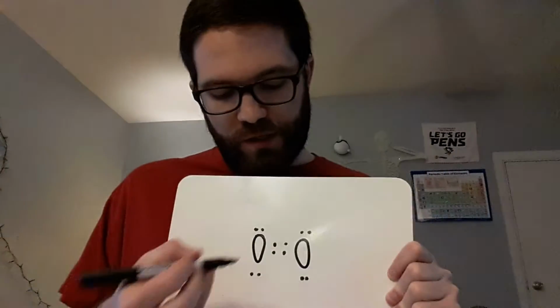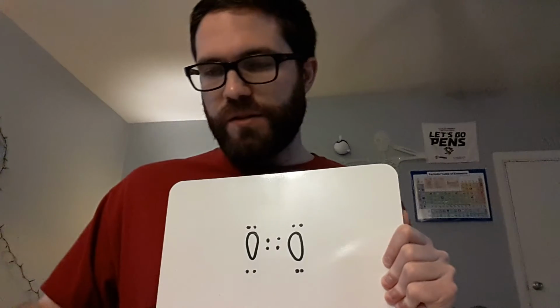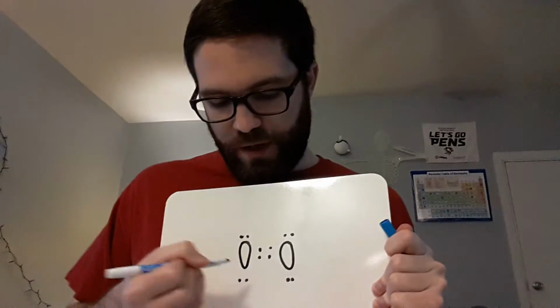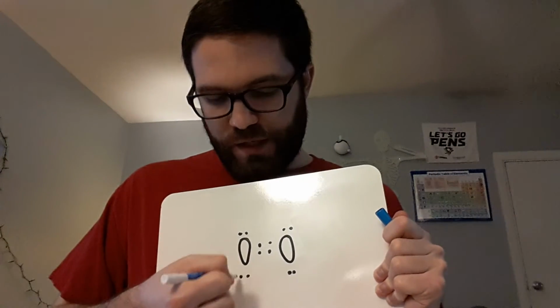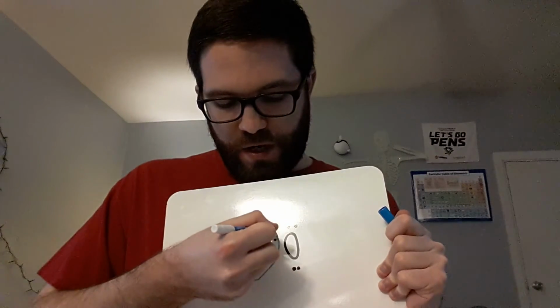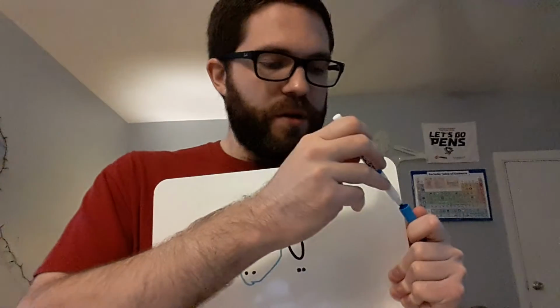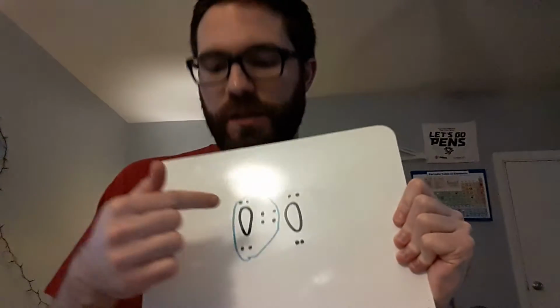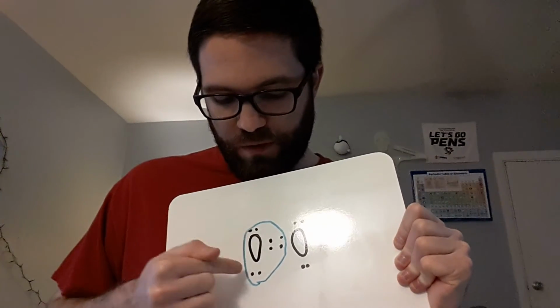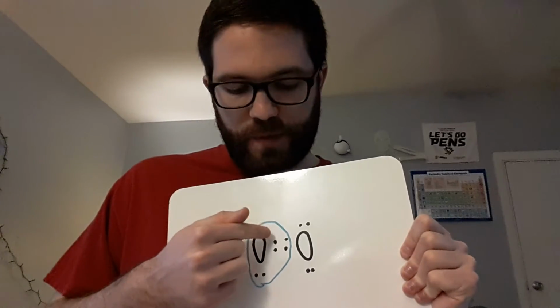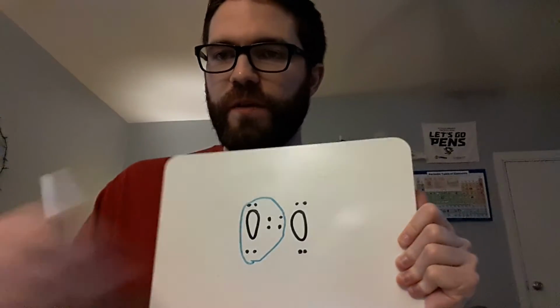So let's see, for each oxygen here, does it have access to 8 electrons? We're going to circle this one in blue. Okay. So for this oxygen, it has access to both of these lone pairs. And it has access, we say, to every electron in that double bond. So it has access to these two, 1, 2, 3, 4, and all 4 electrons in this bond, 1, 2, 3, 4. So that is a total of 8.